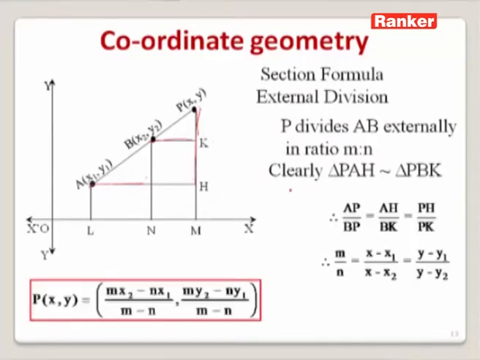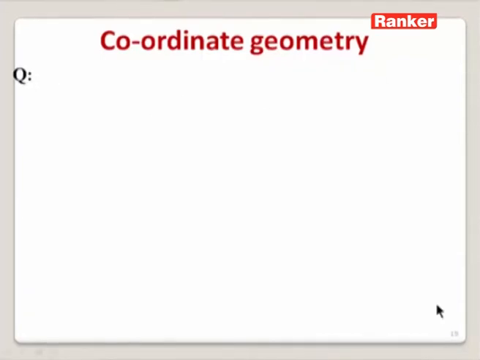Again, on simplifying this, we can write the point P, which is dividing the line segment AB externally in the ratio m is to n, as (mx2 minus nx1) by (m minus n) and (my2 minus ny1) by (m minus n). This is the formula which can be used to find the coordinates of a point when the point divides the line segment externally in the ratio m is to n. See one example.